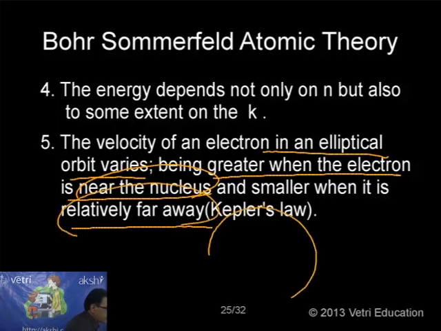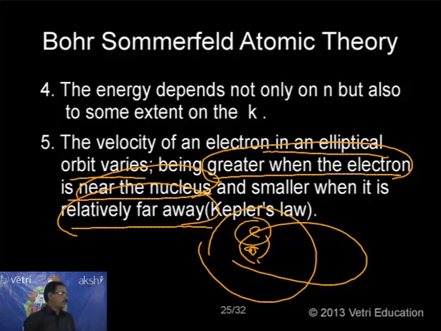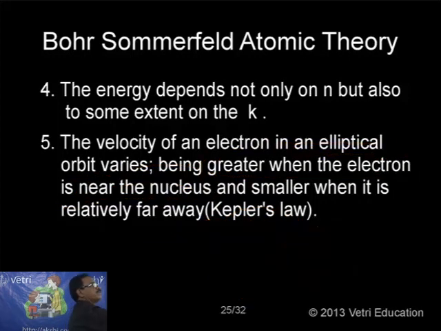So if you take this and go here, where the electron is very near the nucleus, the velocity is greater; if it is far away, it is smaller. That is a very interesting piece of information. So let me repeat again. The velocity of the electron is greater when the electron is nearer. Very near, greater; far away, smaller. This is the interesting information. Okay.